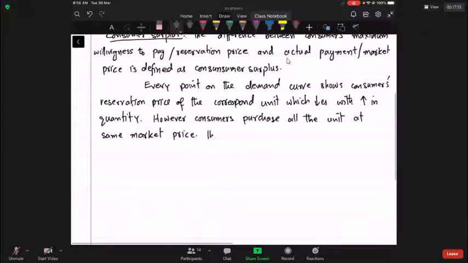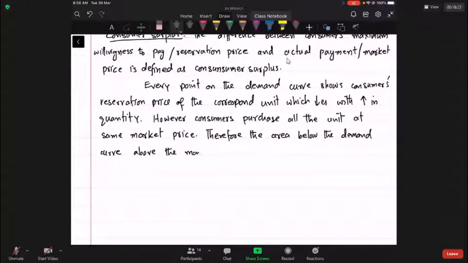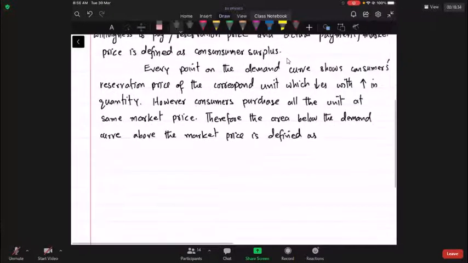Therefore, the area below the demand curve above the market price is defined as consumer surplus.